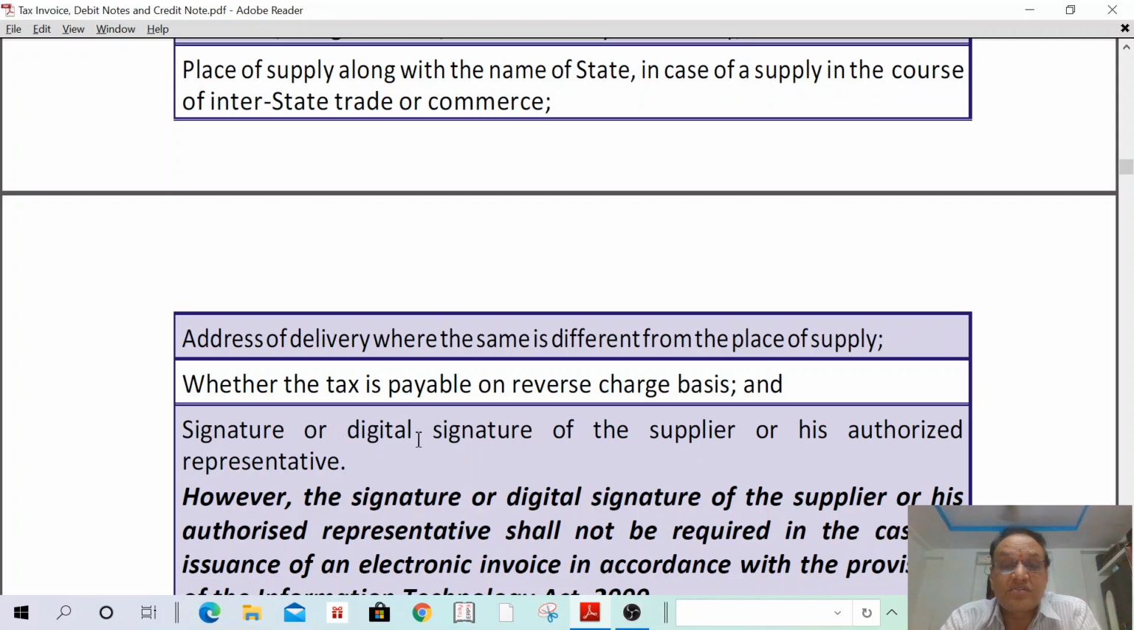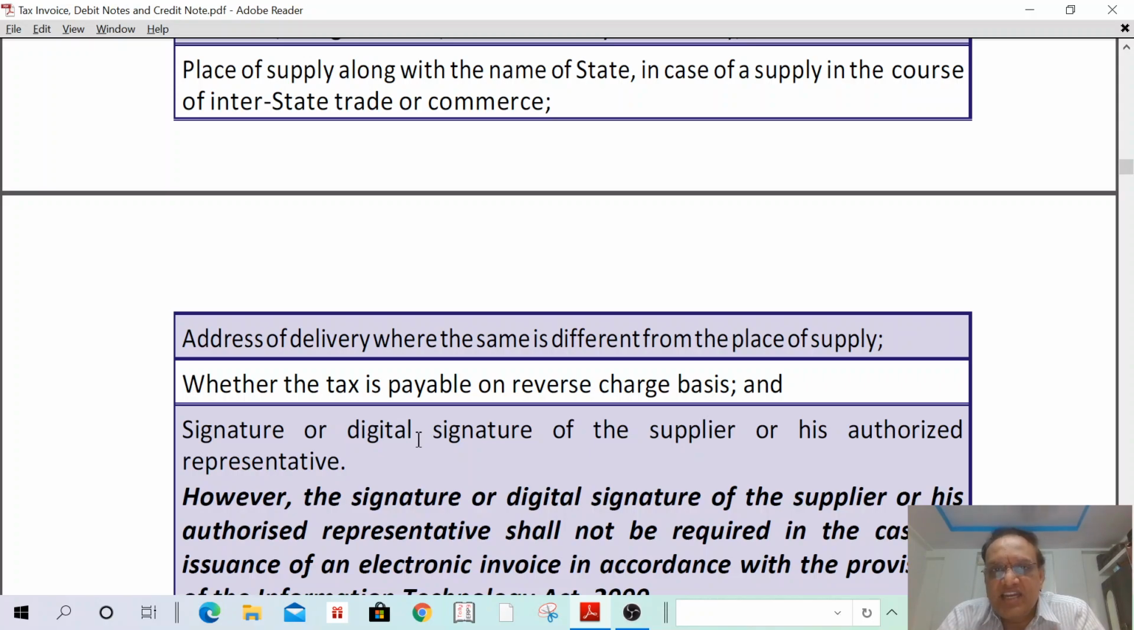Then description of goods, value of goods, tax amount charged, value of tax, quantity of goods, HSN of goods, place of supply in case of interstate supply, address of delivery, if the same is different from the place of supply, whether tax is payable on reverse charge, and signature or digital signature of the supplier or his authorized representative. However, the signature is not required if the same is issued electronically. These details are very common for any invoice. If you see any bill, all the details are there. First one time you read, that is enough, I think.